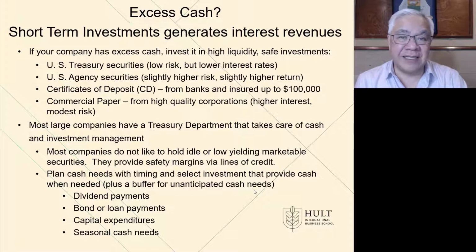If you're in a ski business, you're going to have cash needs before the winter comes, so you could get your inventory ready. So when ski season hits, you're able to have inventory on hand to sell to your customers. So there could be seasonal cash needs as well. The Treasury Department will do cash forecasting to consider all these things to make sure that we don't run out of cash.